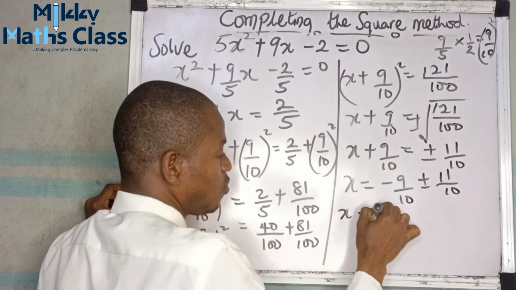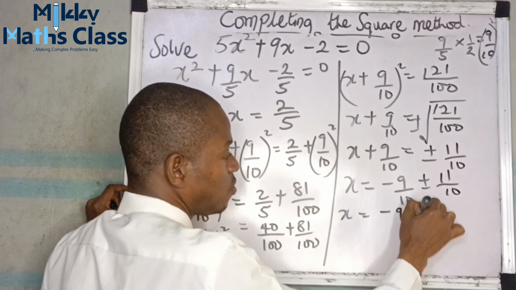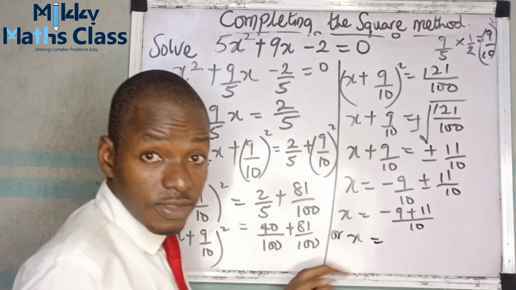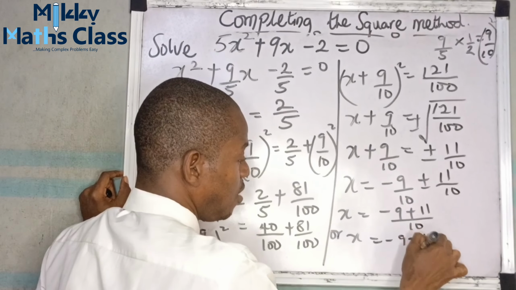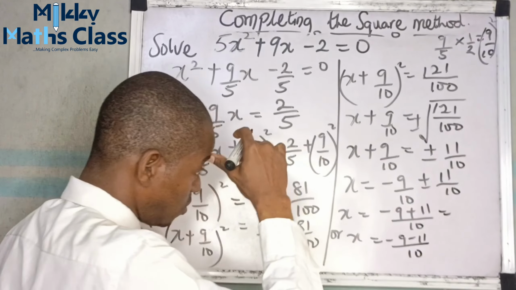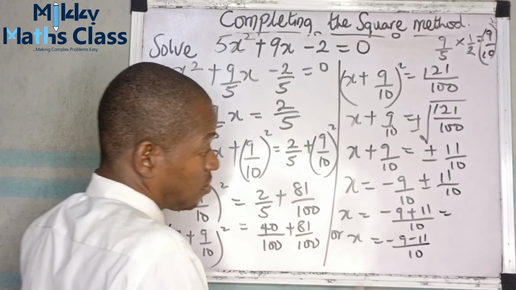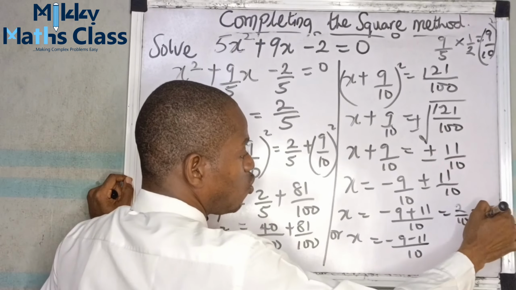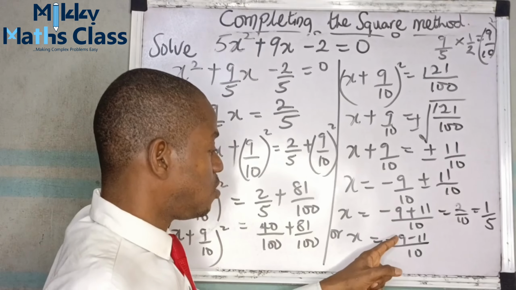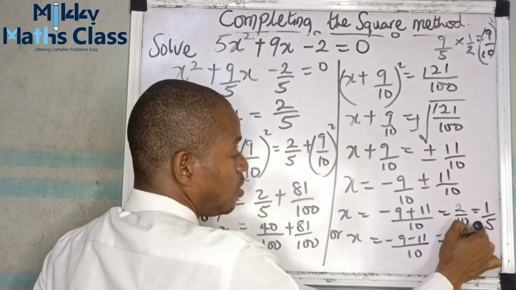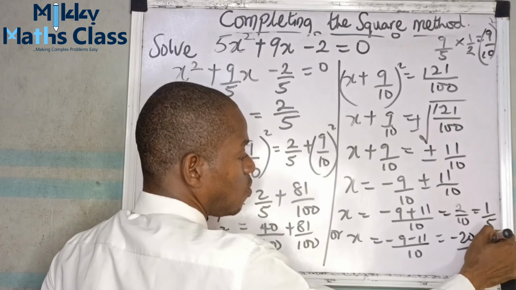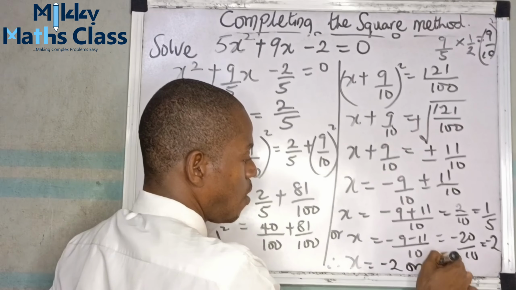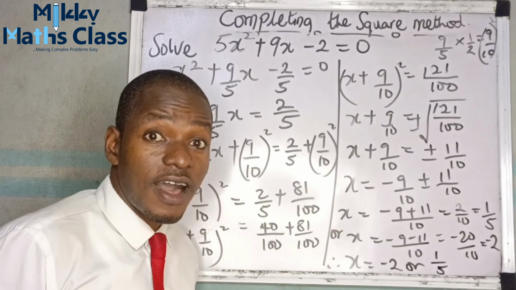That means our x is equal to negative 9 plus 11 over 10, or x is equal to negative 9 minus 11 over 10. This one will give us 11 minus 9, that's 2. That's 2 over 10, which will give us 1 over 5. This one is negative 20. Negative 20 over 10, which is equal to what? Negative 2. So therefore our x is equal to negative 2, or 1 over 5.